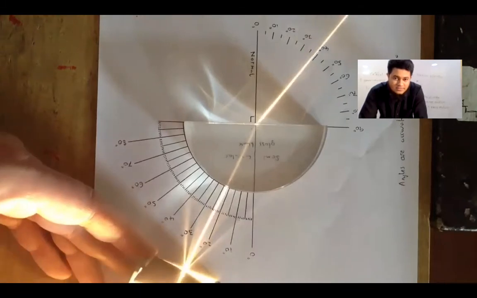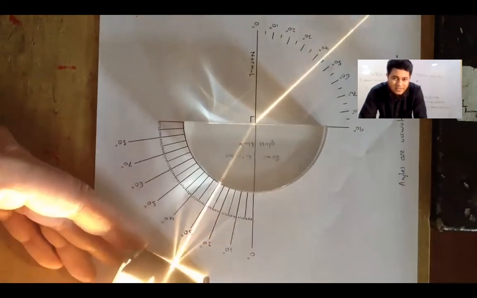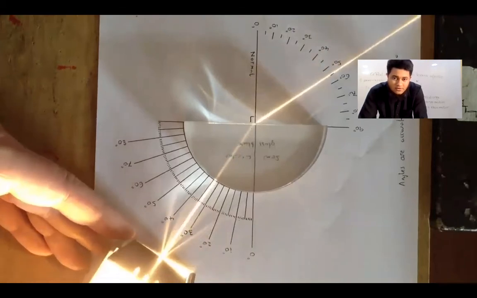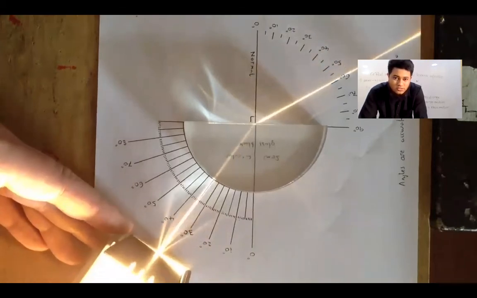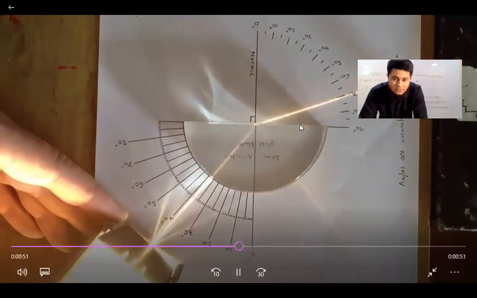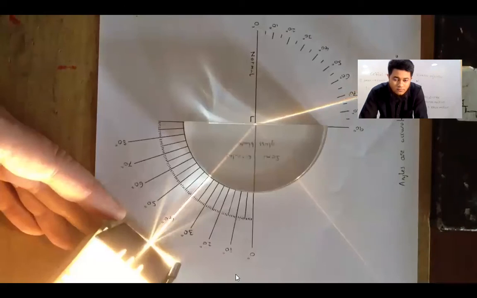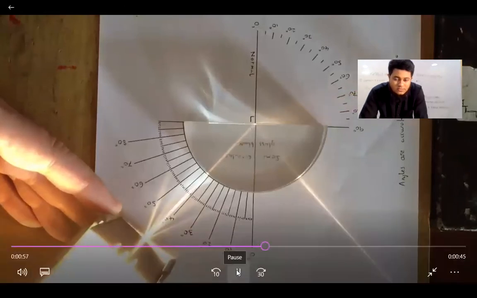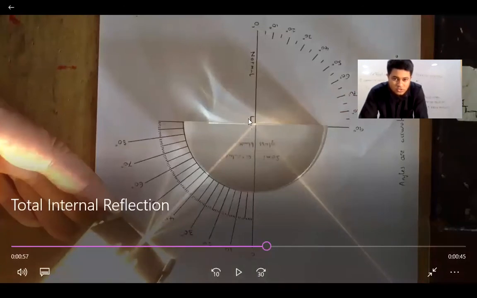You can see as the angle of incidence is increasing, the angle of refraction is also increasing, and the refracted ray is approaching the surface of separation. Where is the surface of separation? Here. Okay, this is the situation.